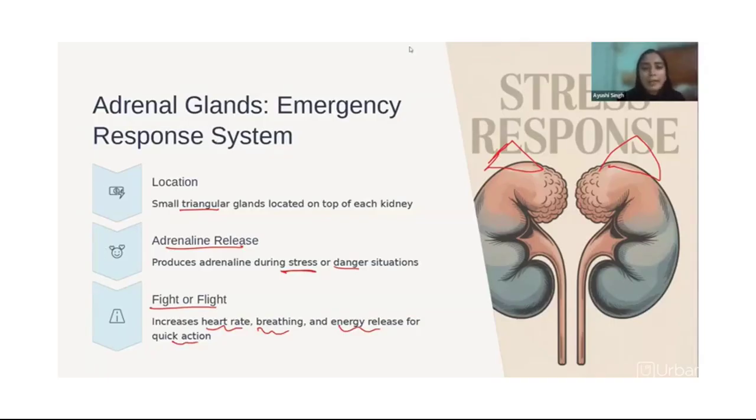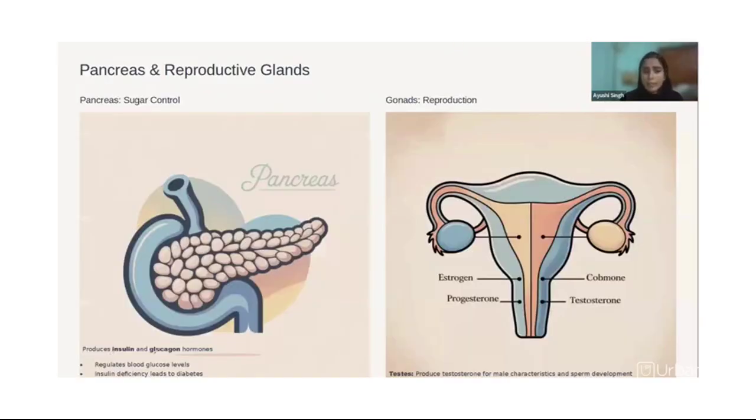Now let's talk about the pancreas. I already told you that this releases insulin and glucagon hormones, right? That regulates our blood sugar level, or blood glucose level, you can say. Insulin deficiency may lead to diabetes. So if the insulin hormone from the pancreas is not being released properly, the person can go diabetic. So it is essential, again, for metabolism.